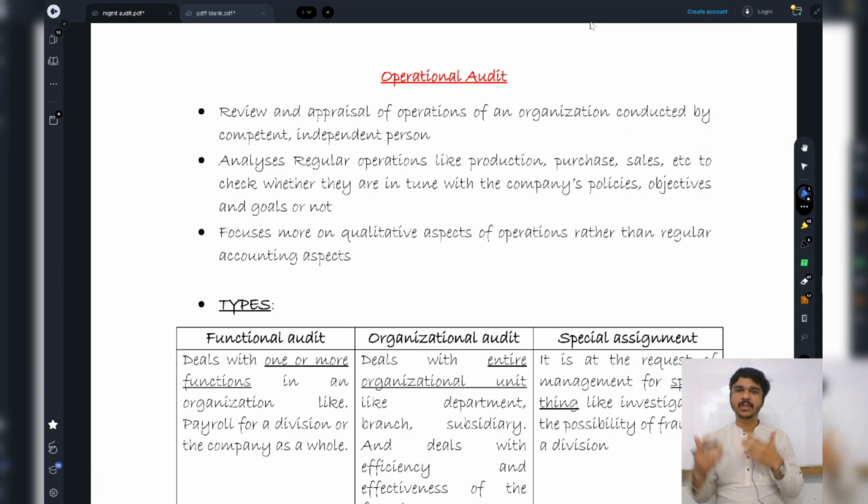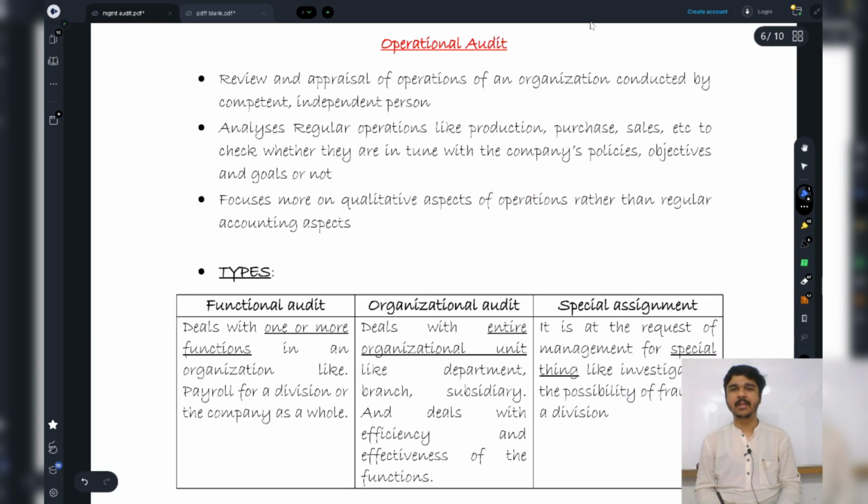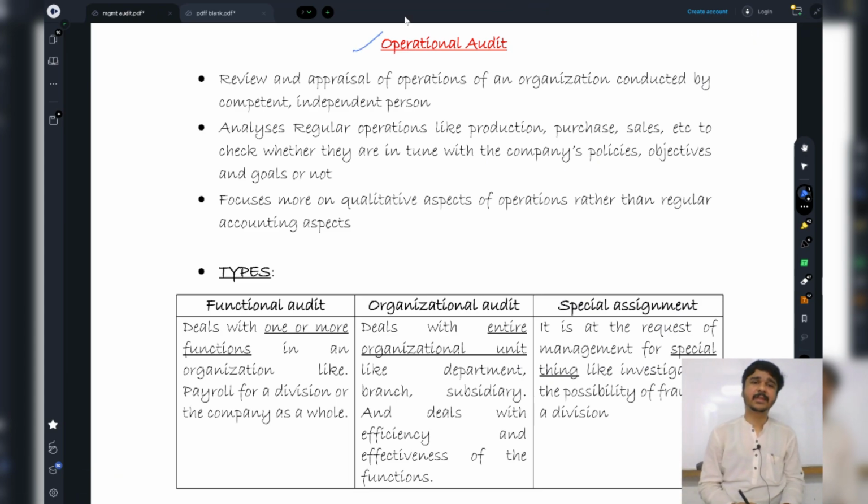Quickly, just summarize for yourself all that we have done above, and you can even compare it with your module. 100% coverage we have done, and with examples it has become more and more easy. Now it is operational audit. What does operational audit mean?